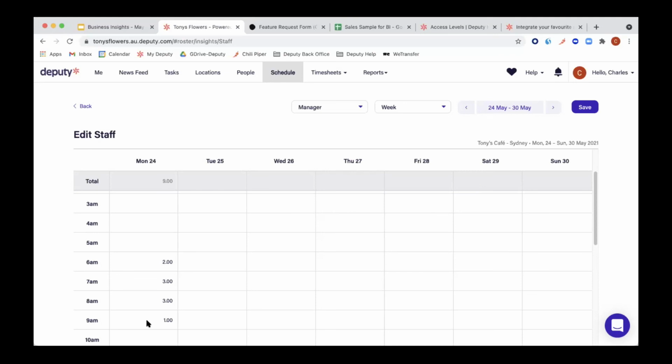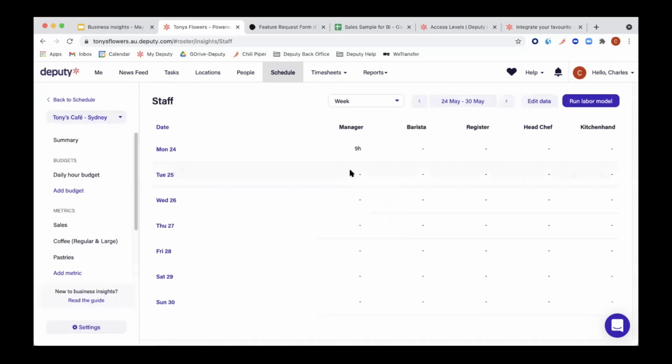So in here, you would put in units. We've done this now for this example for only those 4 hours and only 1 day. You would do that for every hour for the whole week. Then you press save. And then what happens in the summary, if you go back, it shows that as 9 hours, because this is 9 hours worth of labor that we just put in there.